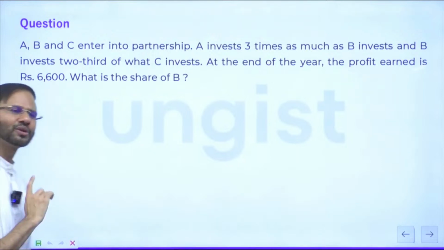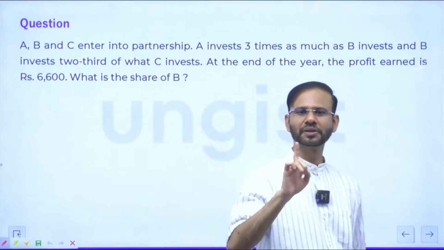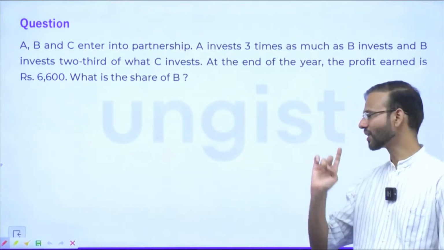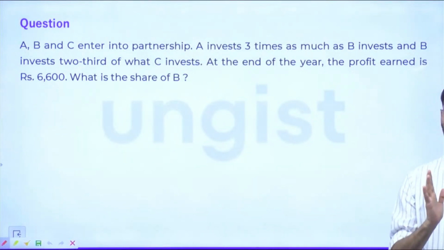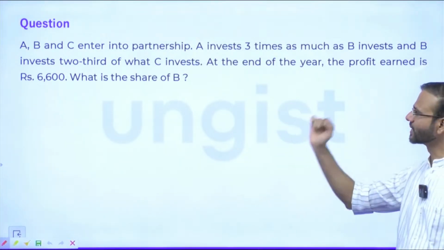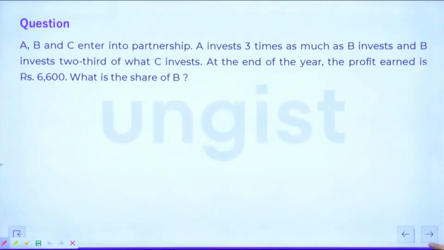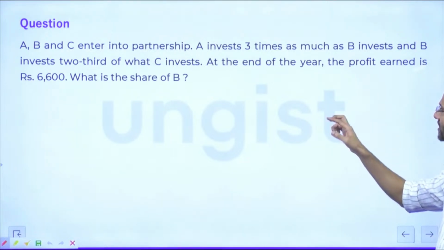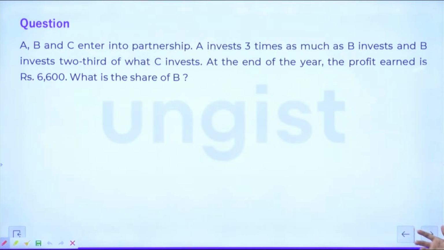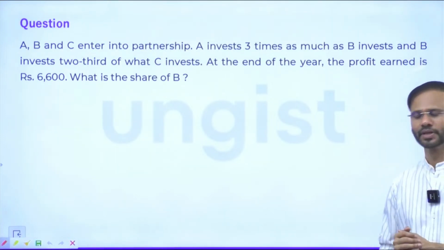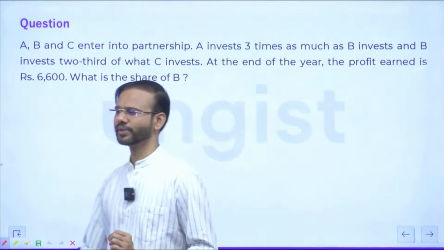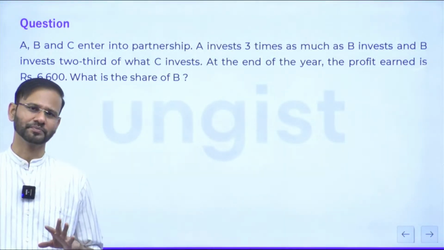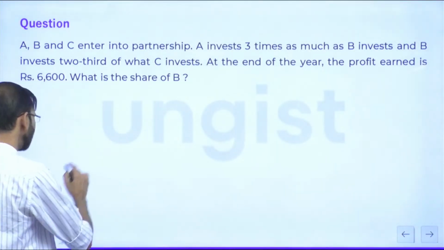Everyone, I won't solve this question. I want all of you just to think about this, right? You also don't have to solve this question. You just have to think about it. Just read the question. The question is saying A, B, C enter into a partnership. A invests 3 times as much as B invests, and B invests 2/3 of what C invests, right? At the end of the year, the total profit earned is rupees 6,600. What is the share of B? Okay, guys, just look at this question. आपको इसमें कुछ नहीं करना है. Fine. I'll be just writing and you just have to think.